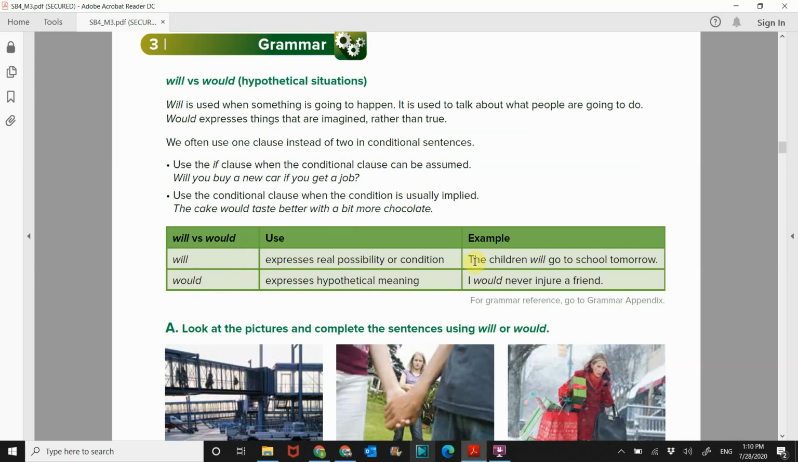The children will go to school tomorrow. That is correct. Tomorrow is Wednesday. We have an optional in-class day on campus, so some children will go to school tomorrow. Would, I would never injure a friend. That's hypothetical. It's imaginary. Like, I would never do that. Never.